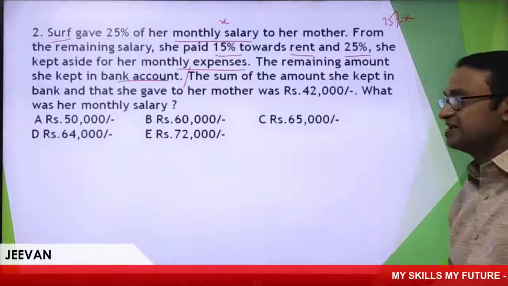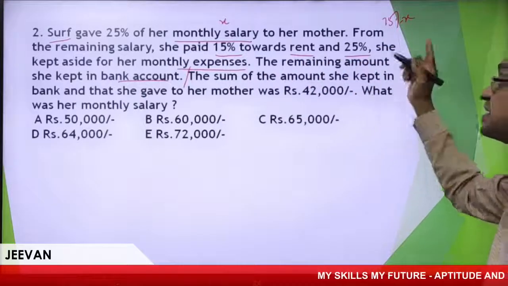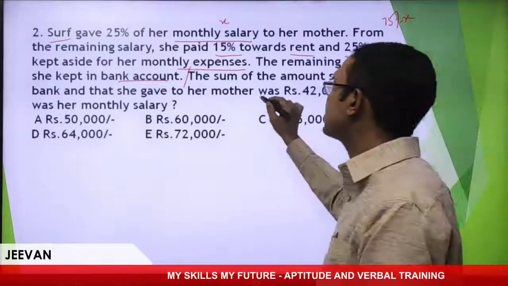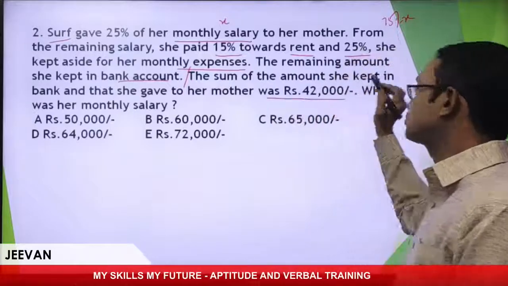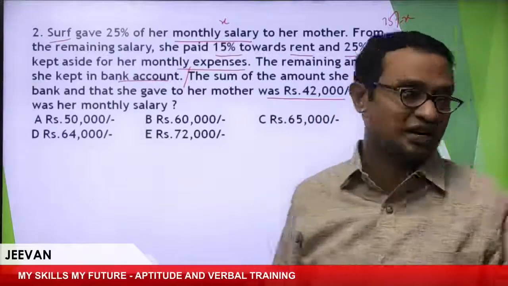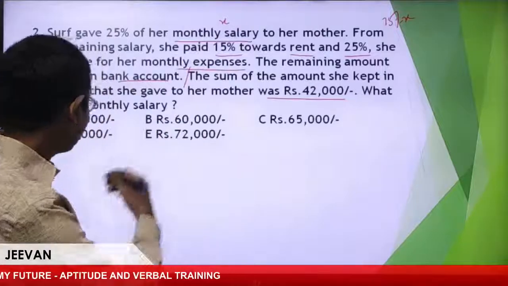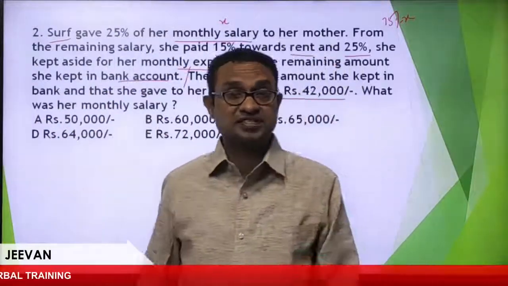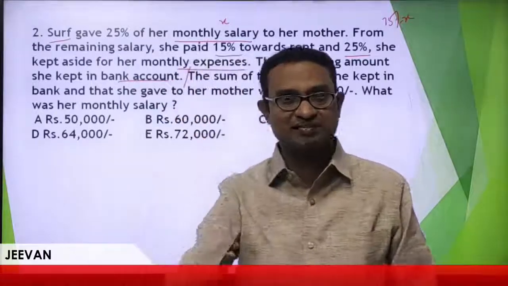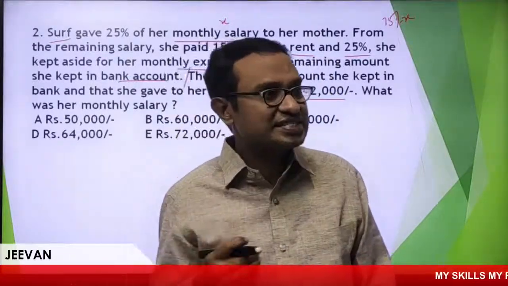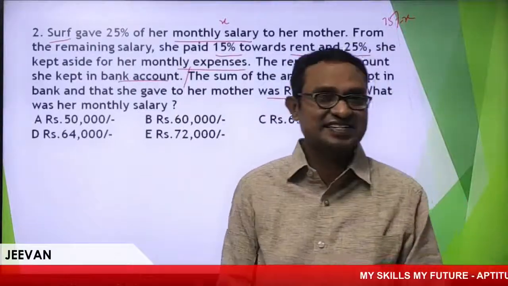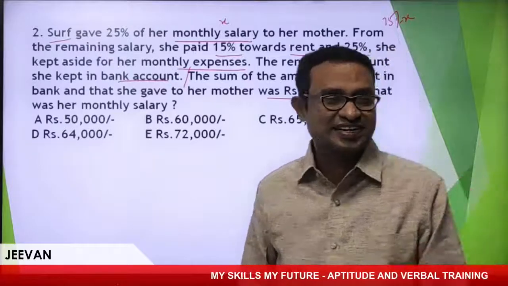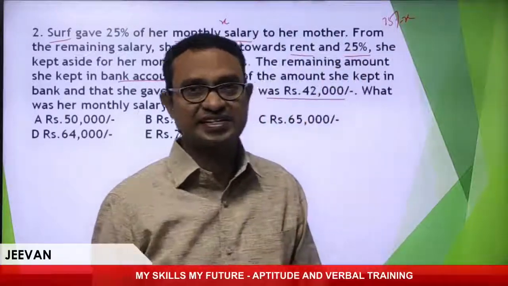Now, the question is given. Some of the amount she kept in the bank, and she gave it to her mother. What she gave to her mother was 42,000. Now, what was her monthly salary? Come on, one of you please. I think the question is very clearly given. Of course, this comes in terms of percentage, but you don't find any huge calculations in this.